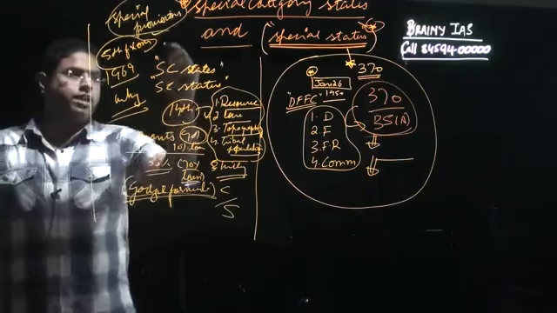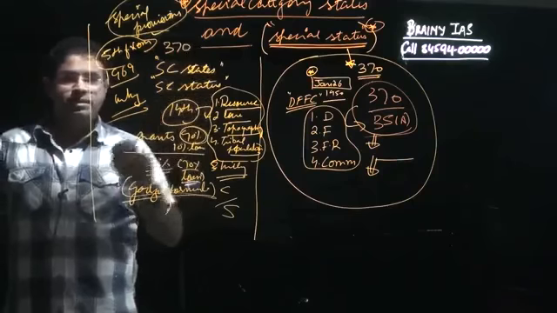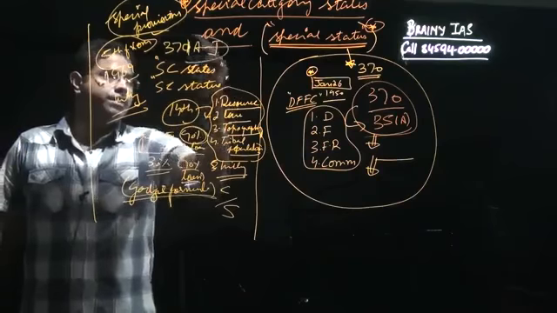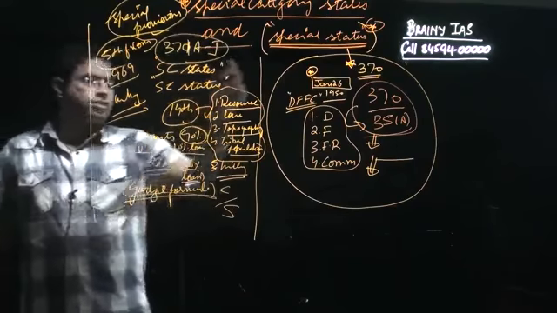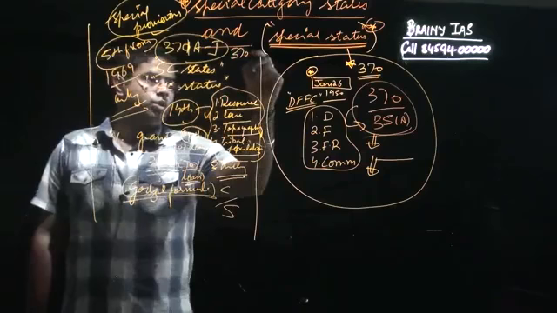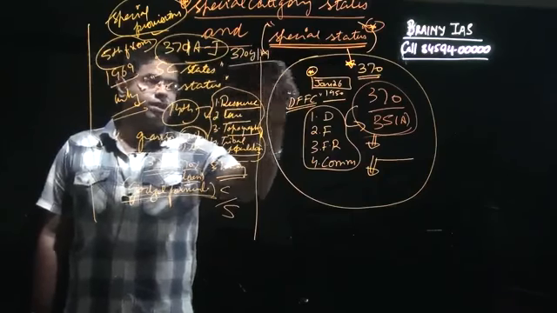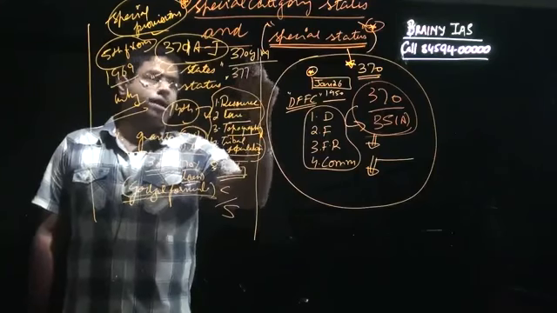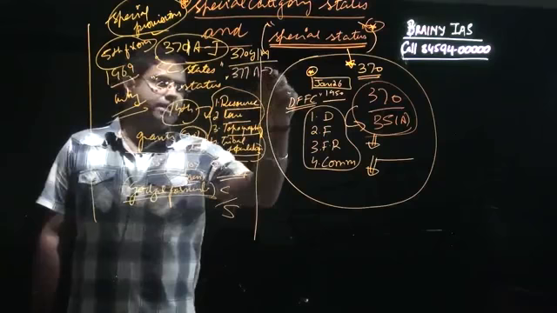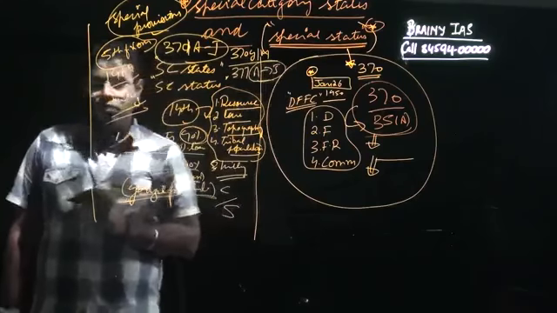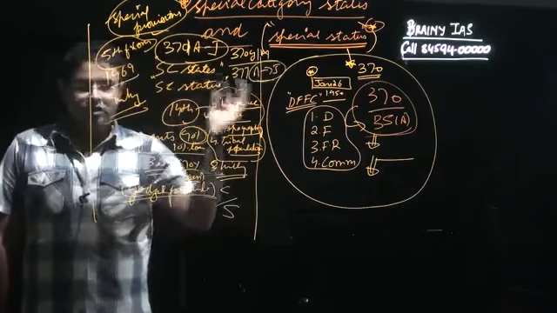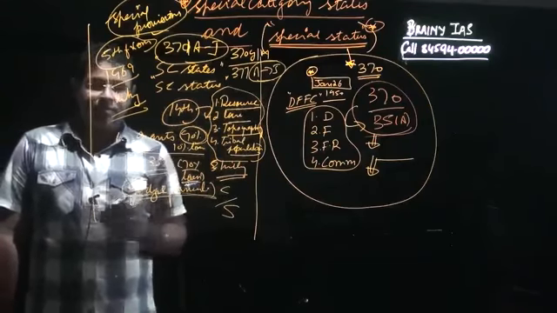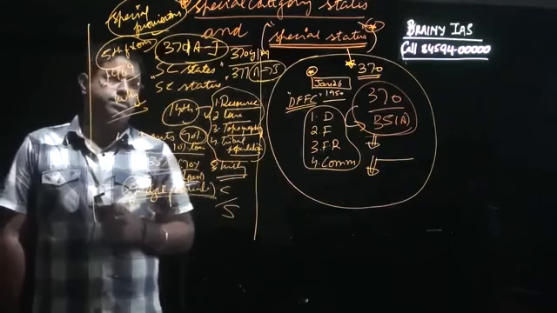This is mentioned under Article 371 from A till J. Article 371 relates to Gujarat and Maharashtra, and Articles 371A till J relate to the northeastern states and states like Jammu and Kashmir, Sikkim, Assam, etc. and Uttarakhand.